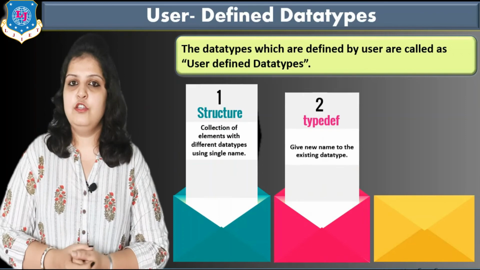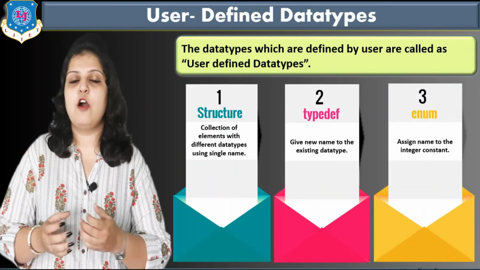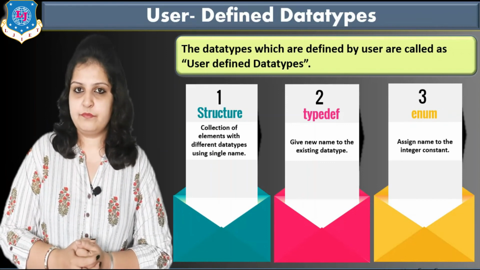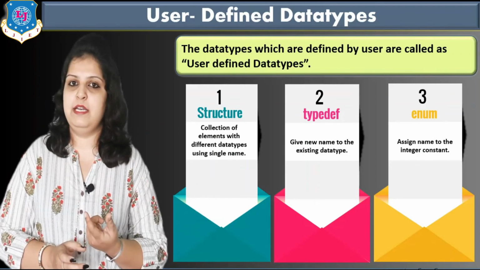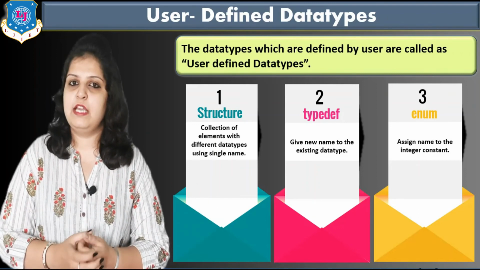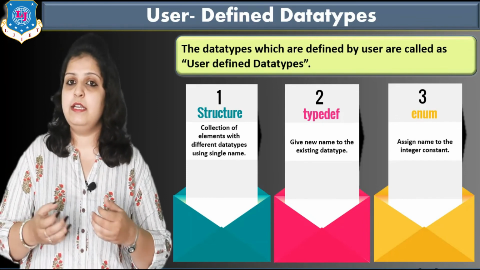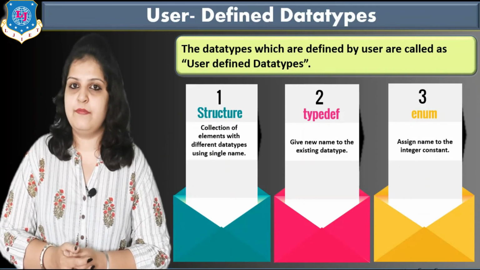Structure is used to store multiple values in a single variable but of different data types. It is opposite to the array. In array we can store multiple values together but of the same data type, whereas in structure we can store multiple values of different data types, and we can create it our own way. That's why it is called a user defined data type.